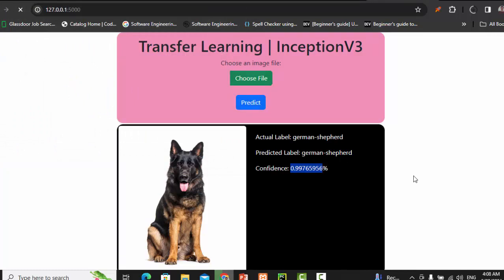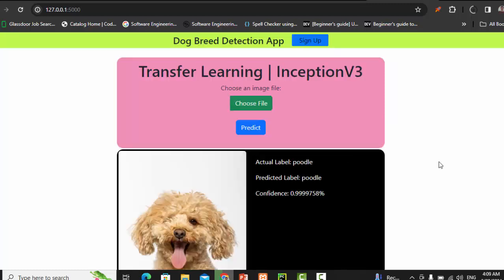If I click on this predict button, again it will take some time because we are loading the model in real time. Interesting. So the actual label is Poodle. This is the breed or type of dog, and our model is also saying that it is Poodle with this score. Quite amazing. So let me show you one other.